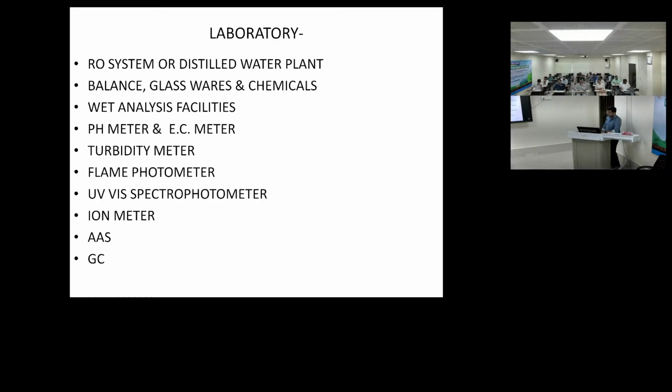These parameters have been already discussed, and in the laboratory we must have minimum things like an RO system or distilled water plant.